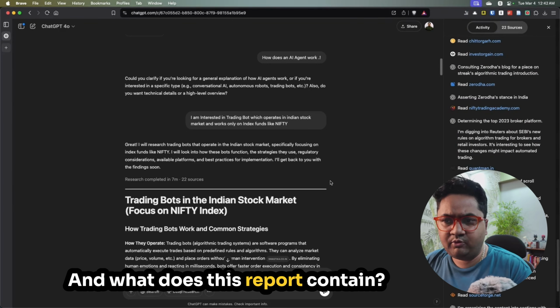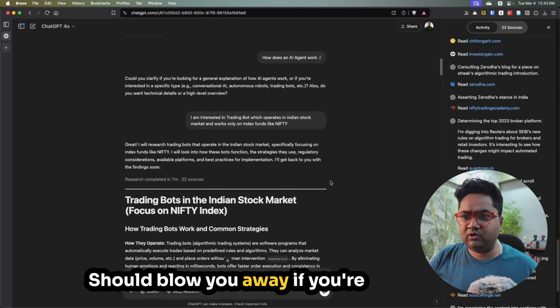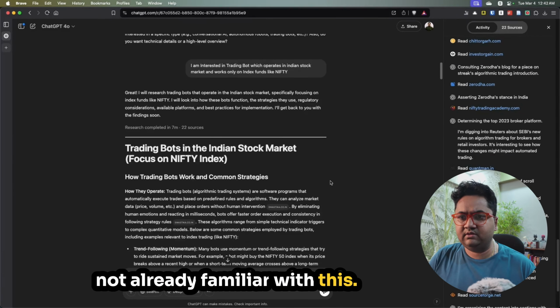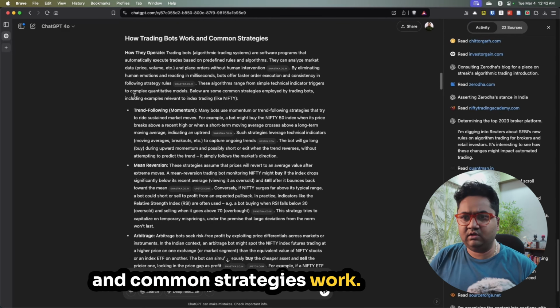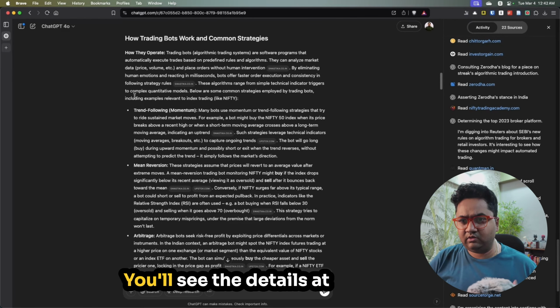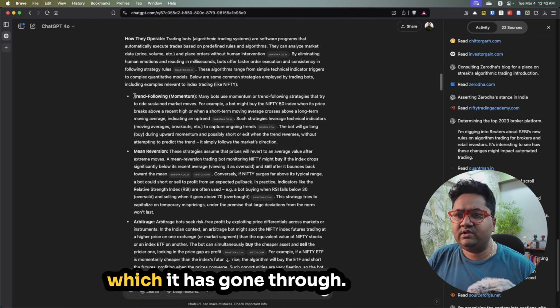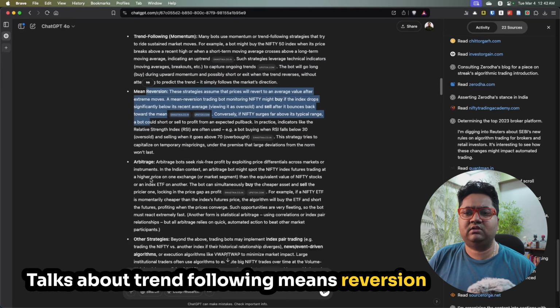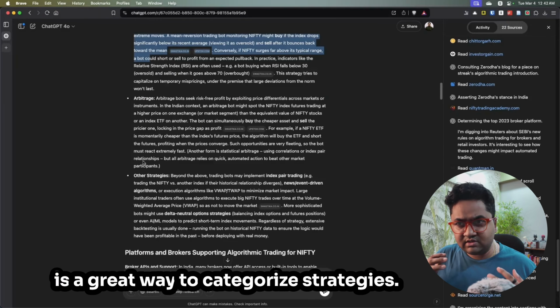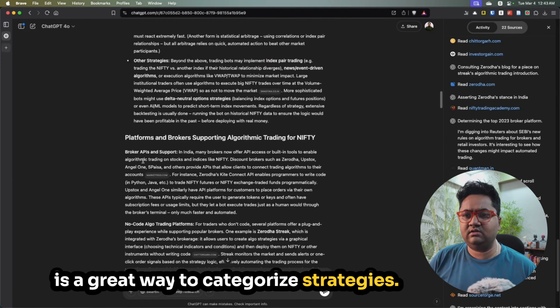And what this report contains should blow you away if you're not already familiar with this. It talks about how trading bots and common strategies work. It's not just giving me theory, you'll see the details at which it has gone through. It talks about trend following, mean reversion, arbitrage, and other strategies, which is a great way to categorize strategies.